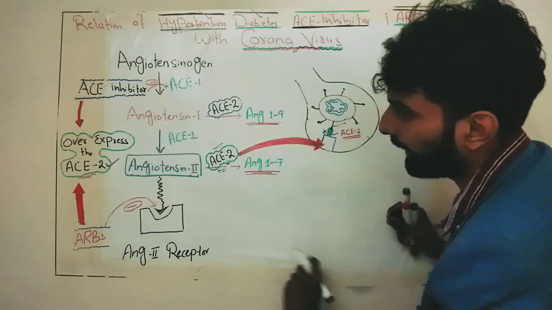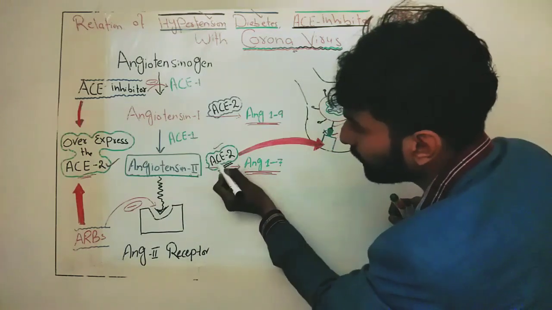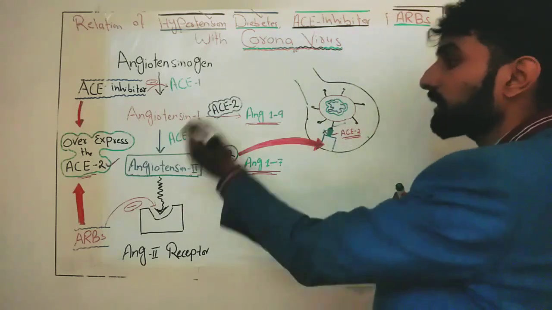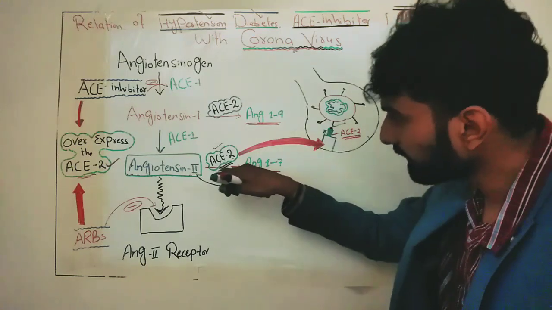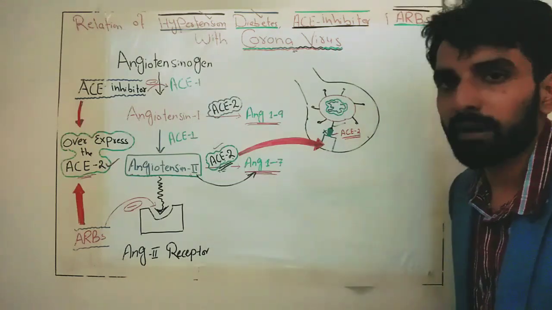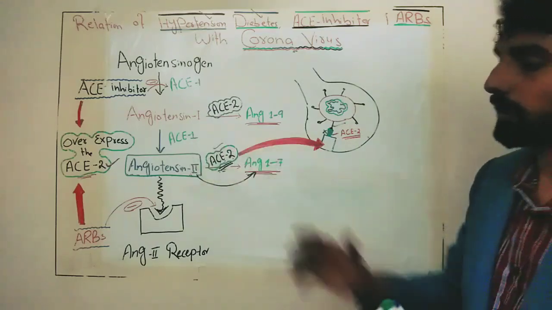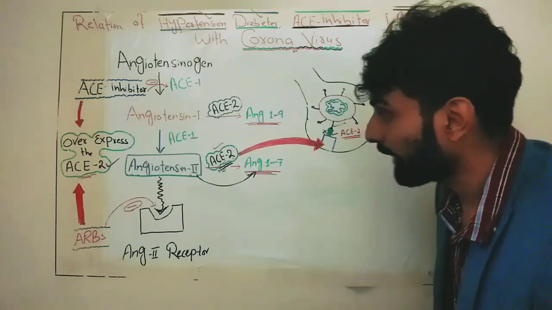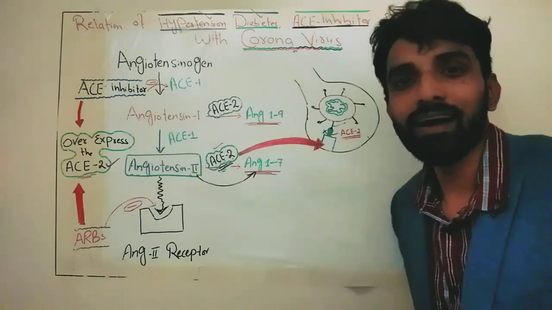Because we know that angiotensin 2 needs angiotensin converting enzyme 2 for its conversion into angiotensin 1 to 7. It means this ACE2 is basically maintaining the balance between angiotensin 2 and angiotensin 1 to 7. So we know that in a coronavirus patient, this receptor has been occupied by the coronavirus.